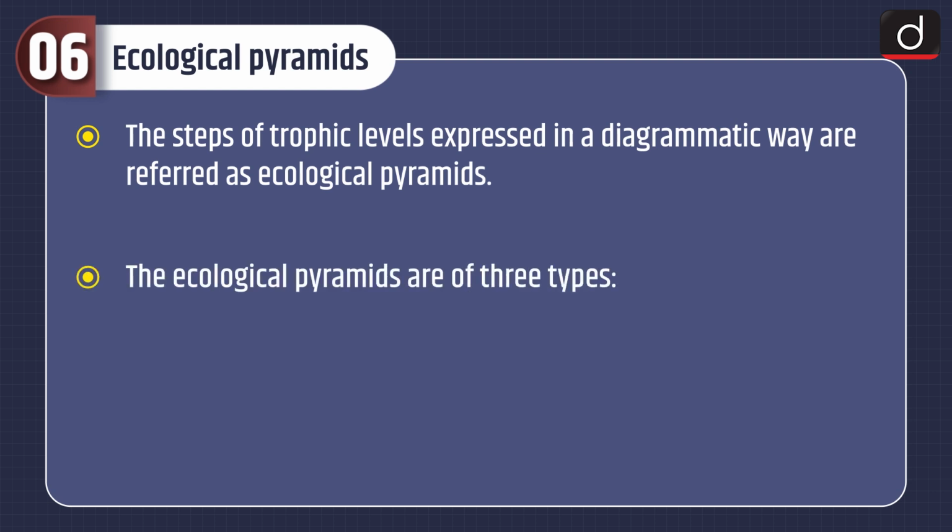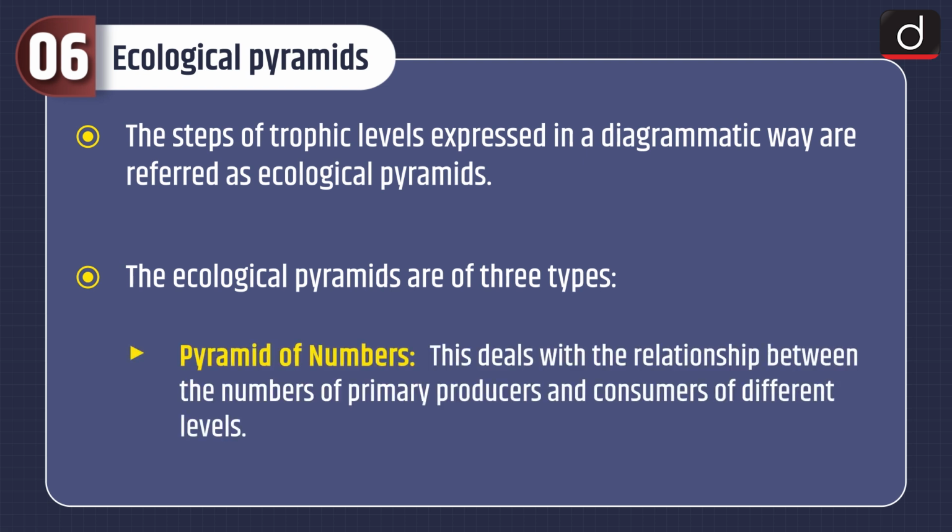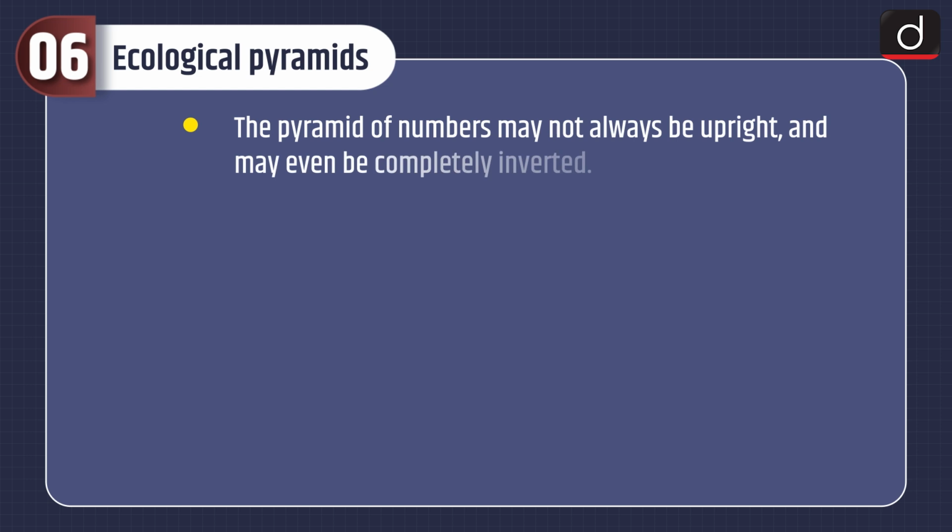The ecological pyramids are of three types. First is pyramid of numbers. This deals with the relationship between the numbers of primary producers and consumers of different levels. The pyramid of numbers may not always be upright and may even be completely inverted.